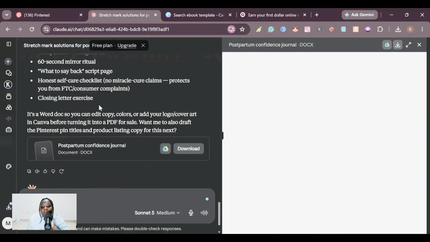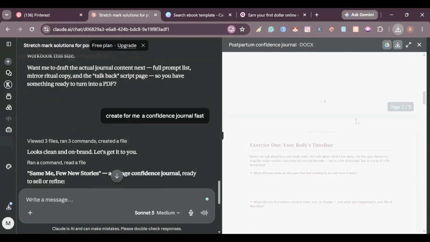Yes. And we are going to read through. You read as I have shown you. This is the document here on this side. Yes, you can download it here and transfer it into your Google Drive and edit it bit by bit. Or if you want, you can ask Cloud to write it for you in form of texts, where you can just be copying it and putting it in Canva.